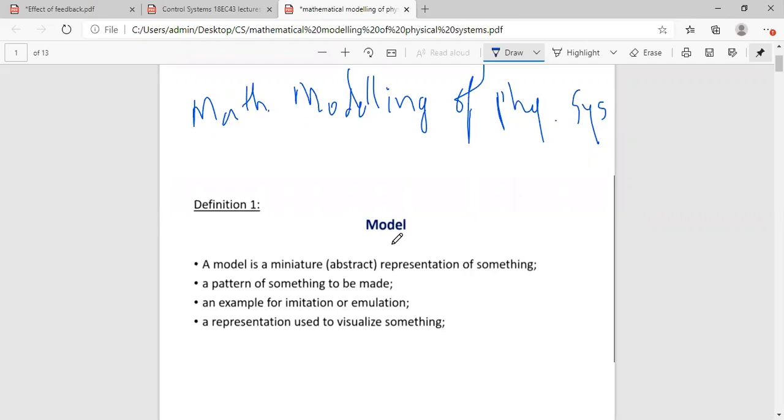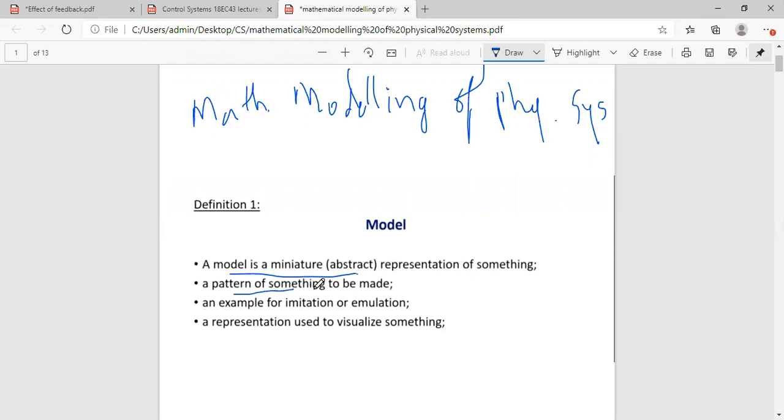I think you might have done many science exhibitions, you might have been a participant in many of them. You do create certain models, right? Even in crafts you go for certain models. So what is a model actually? It is a miniature presentation of something, a small presentation of a big system. That is a model.